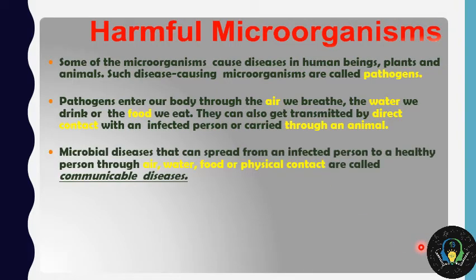The microbial diseases that can spread from an infected person to a healthy person through air, water, food, or physical contact are called communicable diseases. It's as simple as it seems. If any disease is spread by coming into contact with any of these, then it is known as a communicable disease. Whereas a disease which does not spread by coming into contact with another person is referred to as a non-communicable disease. I hope it's pretty easy and clear.